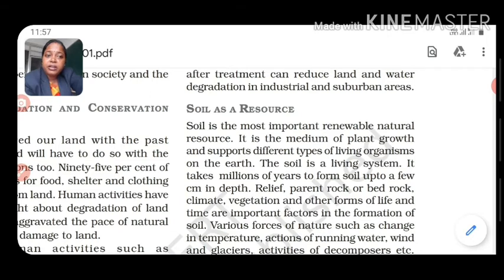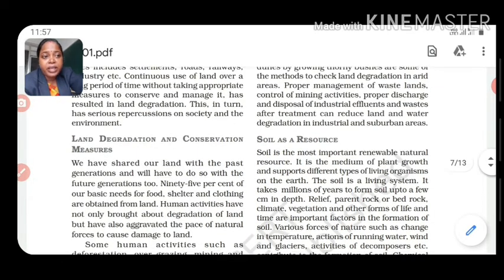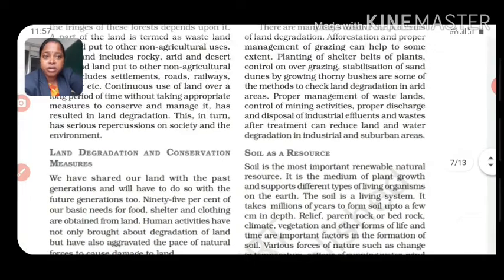So these are the various factors which play a vital role in the formation of soil.